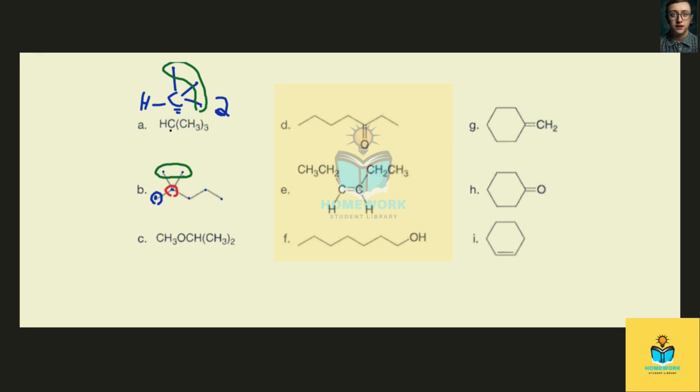But in essence, what we can determine is that this blue carbon being bound to three protons and this central carbon here, well, what's the difference between this blue one and this green one? There's actually no difference between them. So these green carbons are these three carbons here, because each of these three carbons is bound to three protons and the central carbon atom in the middle. So these three carbons are all one type. Then we have this central carbon that's one type.